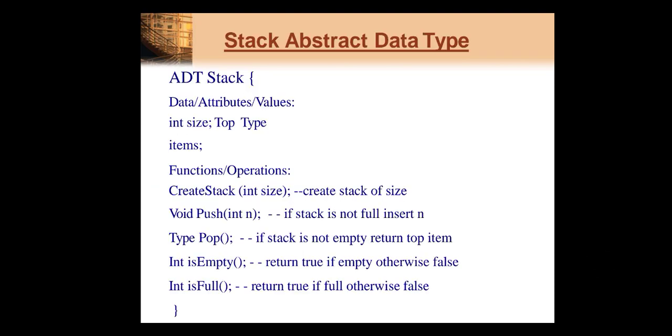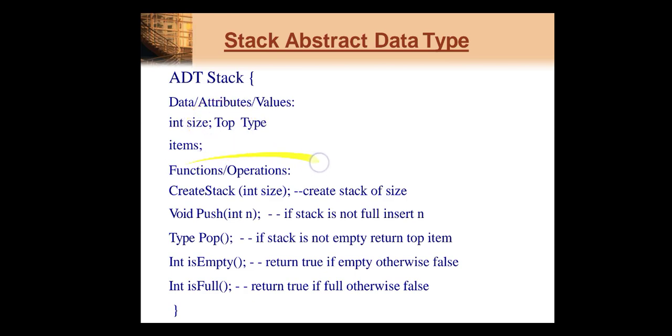Now this is an abstract data type, which we already know. An abstract data type gives only the essential information about the given problem without giving the background details. Okay, so here we will see how to write the ADT for the stack. We have to write the keyword ADT and the name of the data structure, that is stack. Now which data are you using? You are using the top variable and size, which are of integer type.